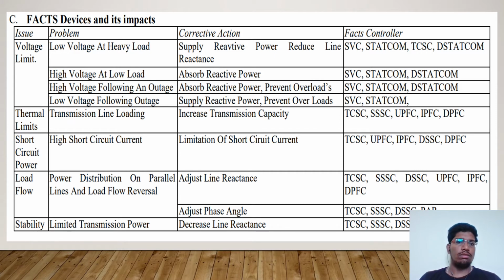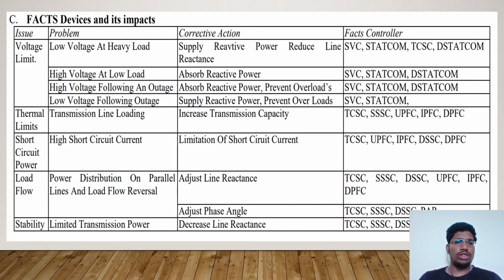Another problem is high voltage following an outage: absorb reactive power, prevent overloads. The devices which are used to control this are SVC, STATCOM and DSTATCOM. And the final voltage limit problem is low voltage following an outage. The corrective method is to supply reactive power and prevent overloads. This can be done by using SVC and STATCOM.